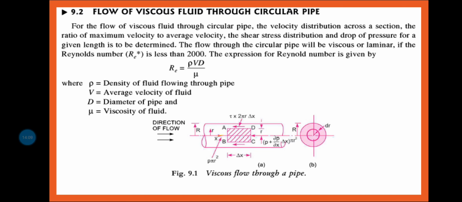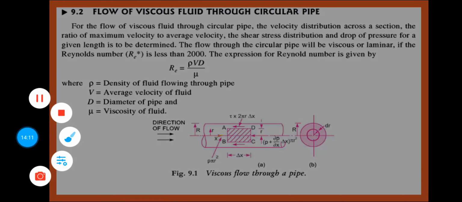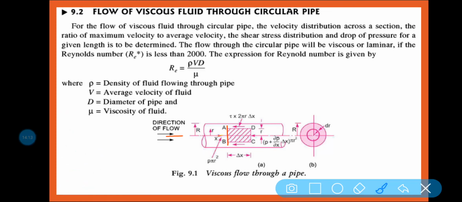So in the phase AB, let us consider P amount of pressure is acting. So what will be the pressure force? Pressure into the area of that particular phase. So what is the pressure into the particular area? Pi r square is the area. Am I right?